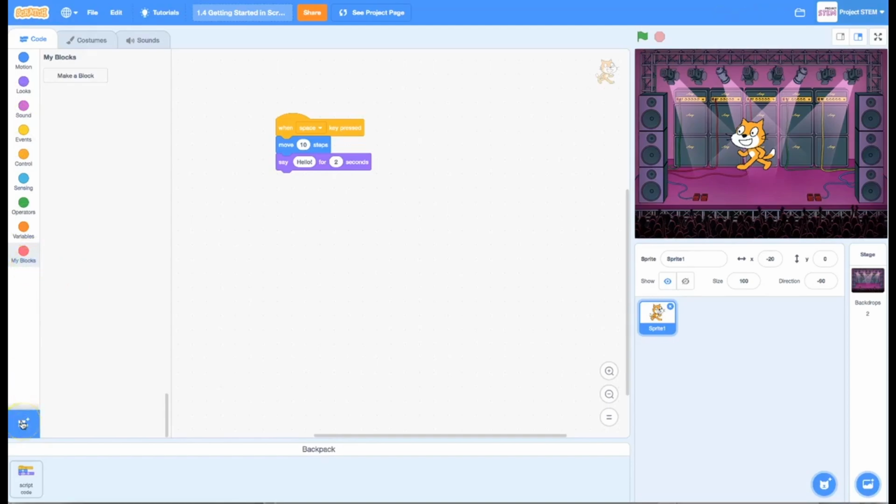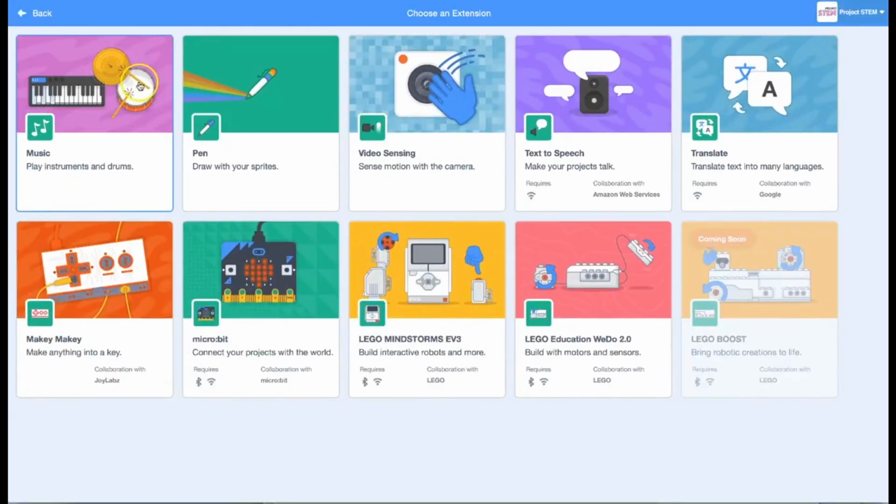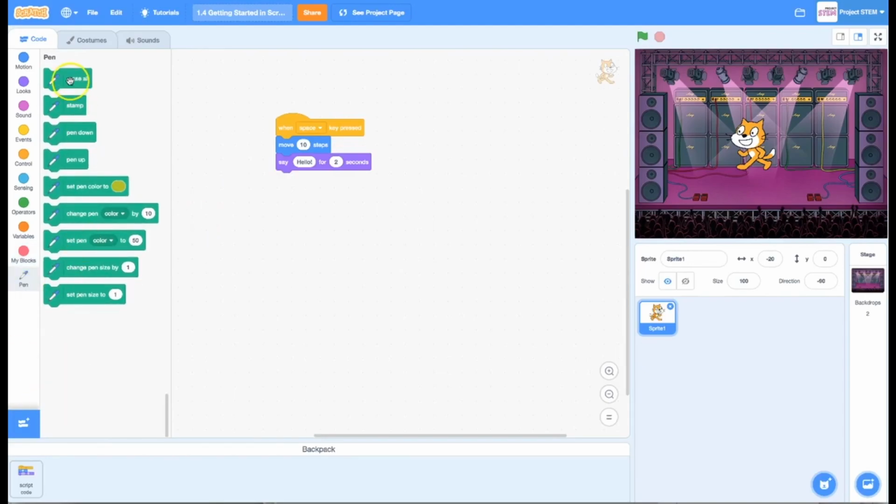The last thing I'll show you is that in this extension library, which I did show you before, you can access something called the pen. When you do your Cat's Meow project, if you want to add the pen library and the commands that come with it, and you want your cat to actually draw its path as it dances, that's definitely something you can experiment with, and that's kind of a fun thing.